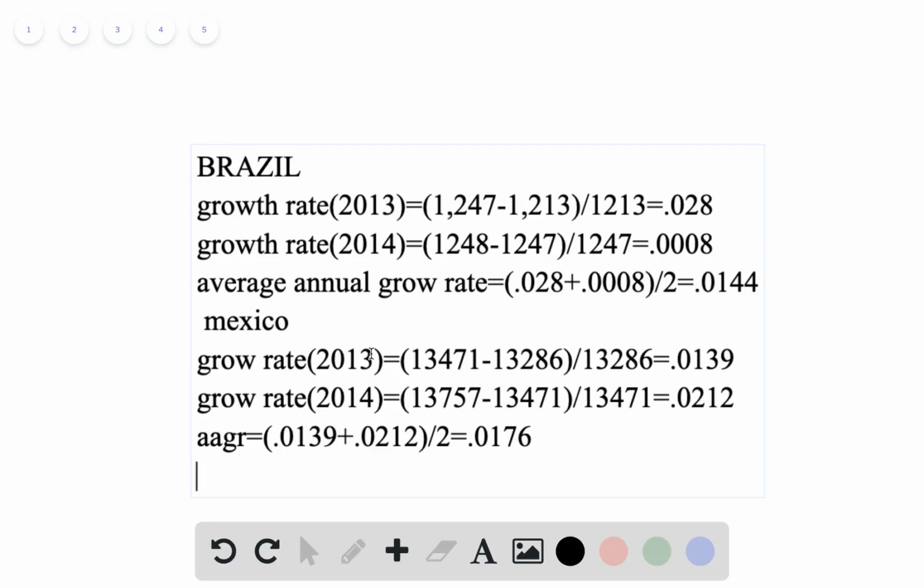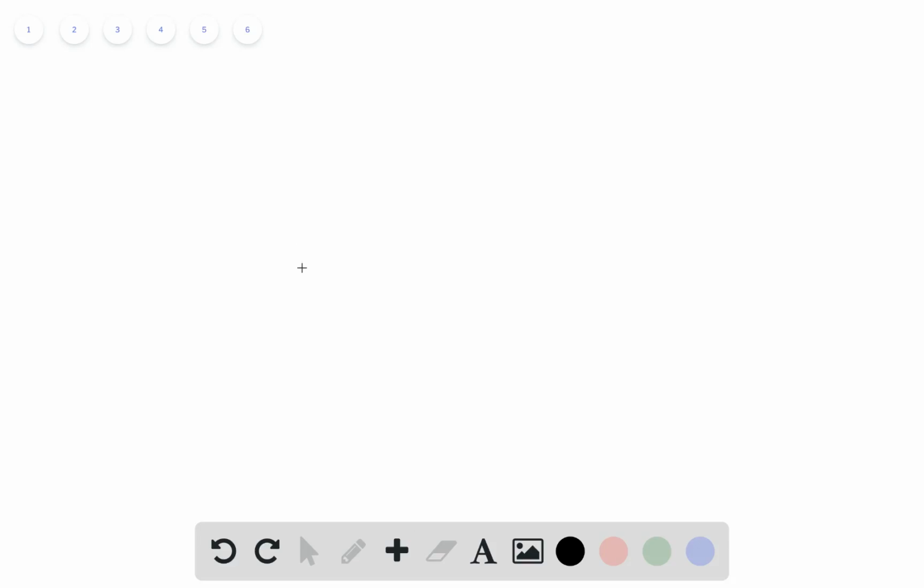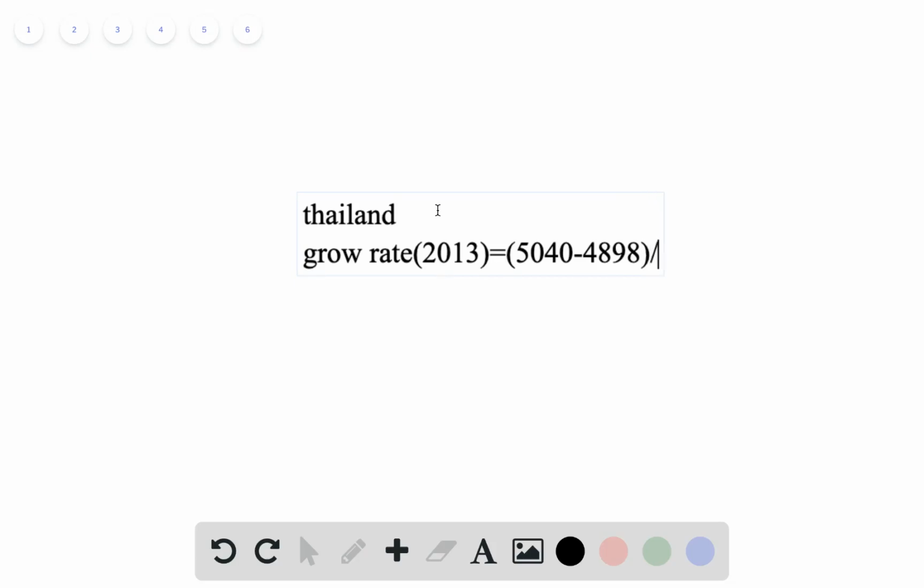And lastly, we can do the same thing for Thailand. The growth rate of 2013 equals the GDP of 2013, that is 5040, minus 4898, divided by the GDP of 2012, that is 4898.